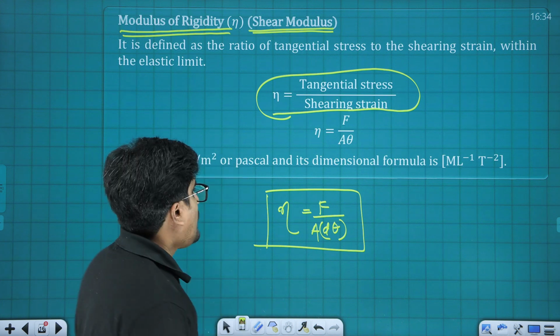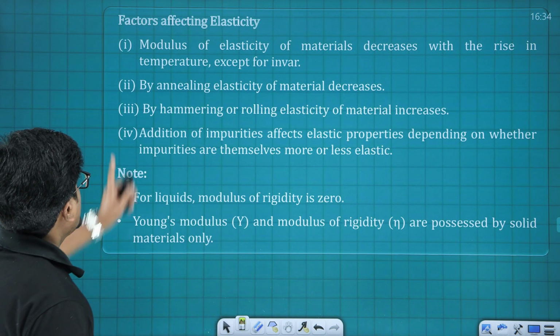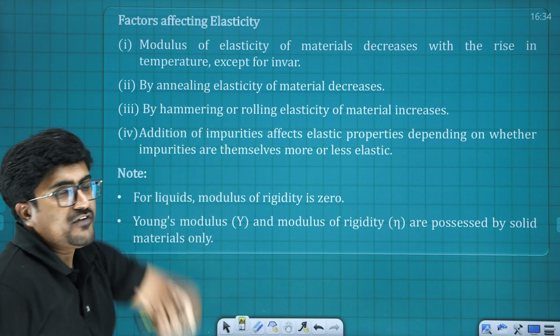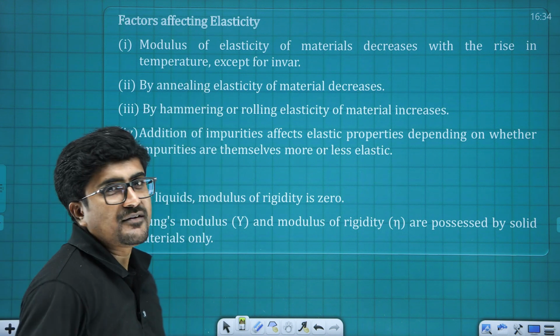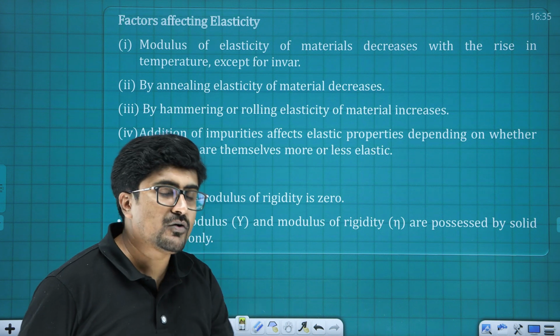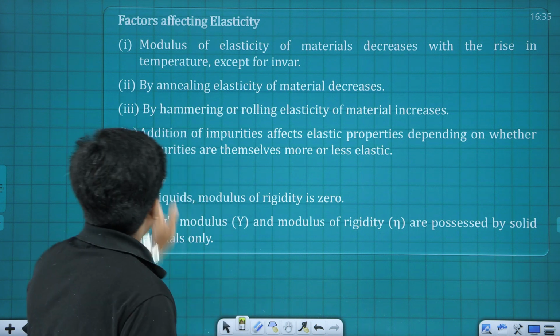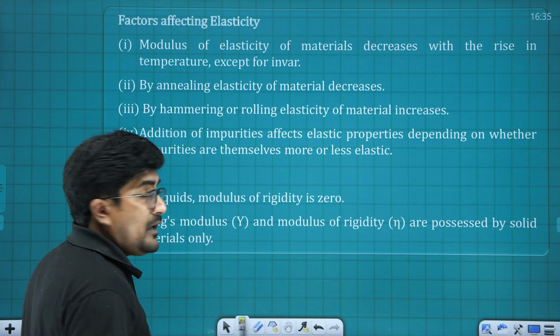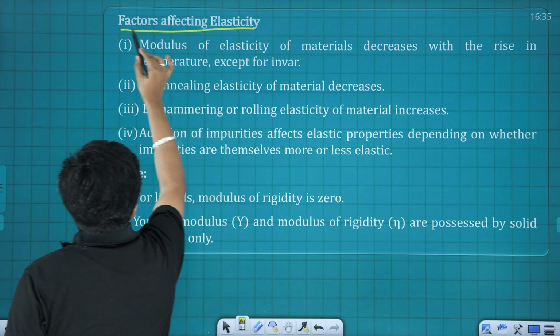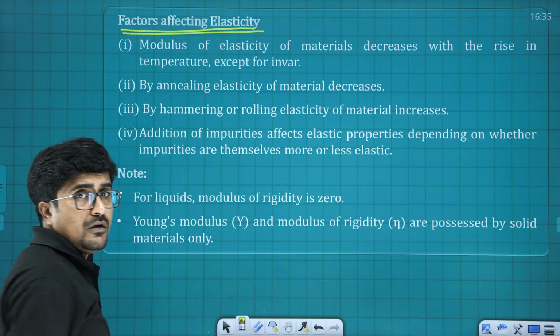Was that okay? Fine. Now next one is factors affecting modulus of elasticity. Questions were there in 2023 and 2022 from this particular section, so never skip this area. Factors affecting elasticity.